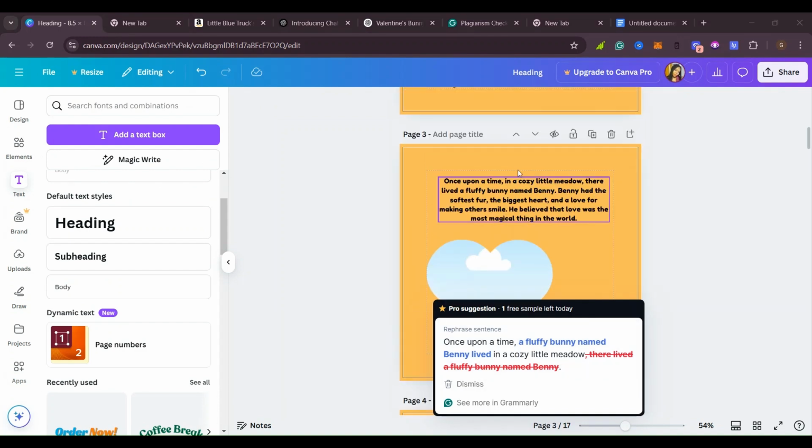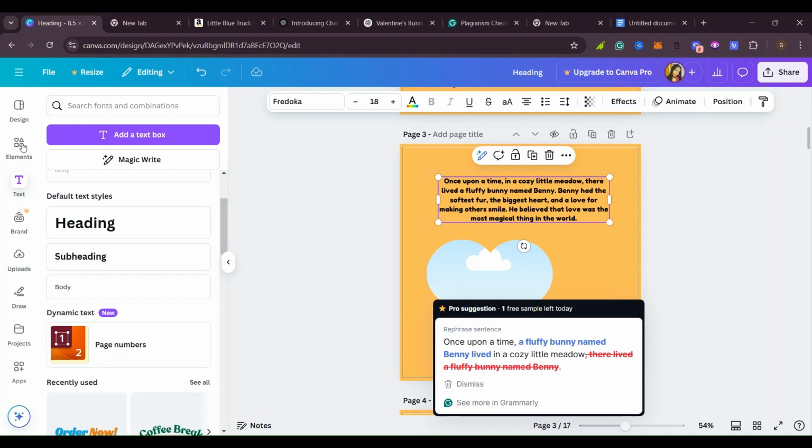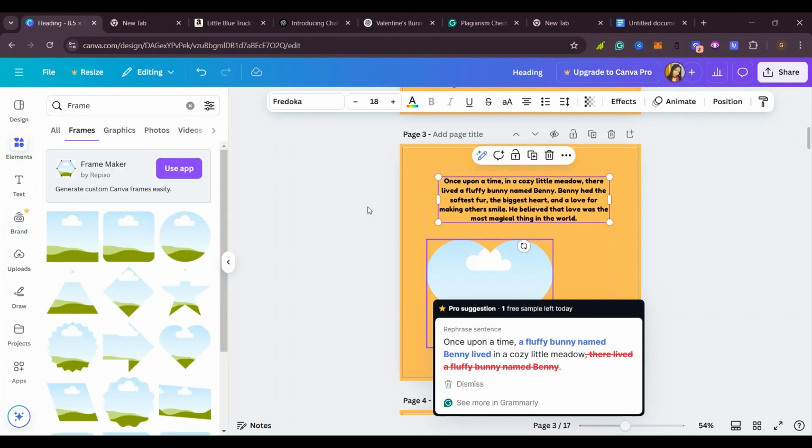So as you can see, we are going to go and get a bunny and put in our book. So I'll come here on the elements and search. As you can see, I told you you are supposed to go to Google Docs and check spelling errors.